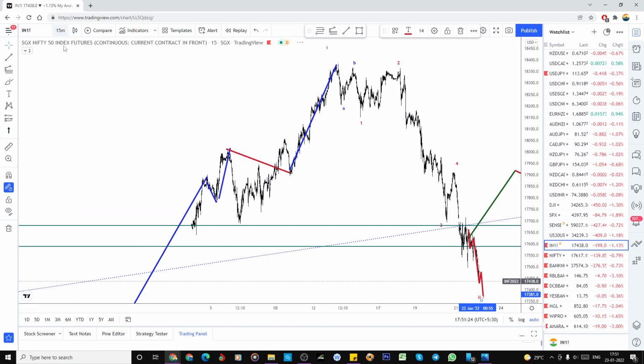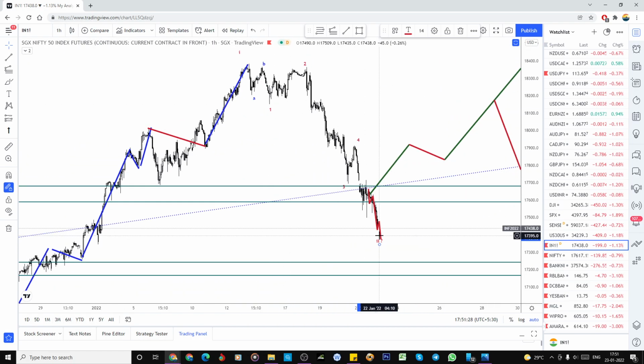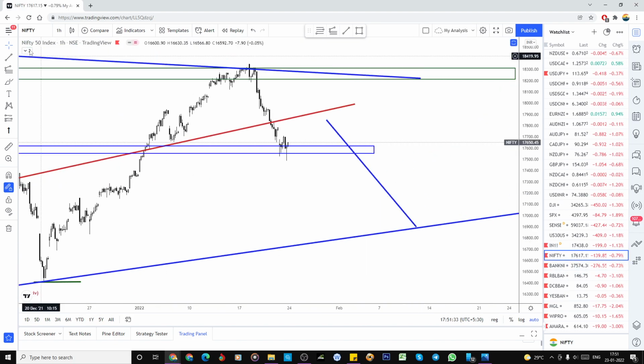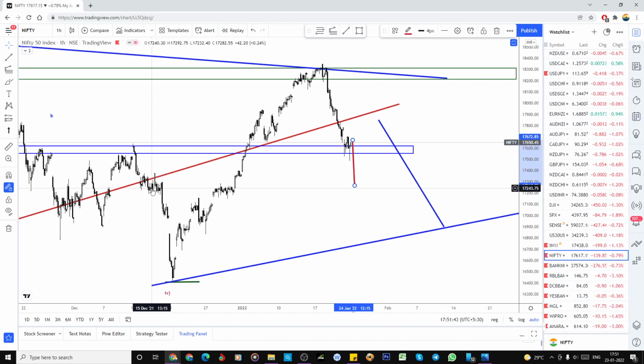If we take this as a diagonal wave in that five-wave structure and look at the Nifty, it may also reach this zone, what I'm expecting at nearly 17,300. So this could also reach this zone.